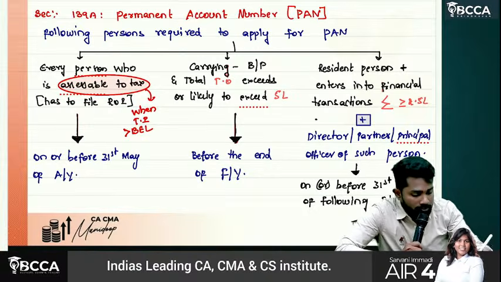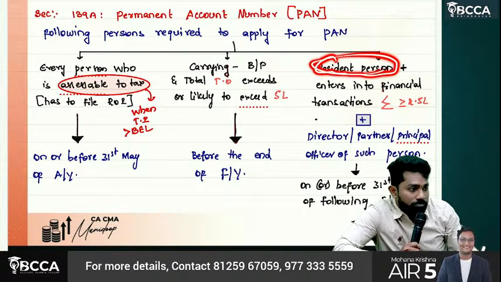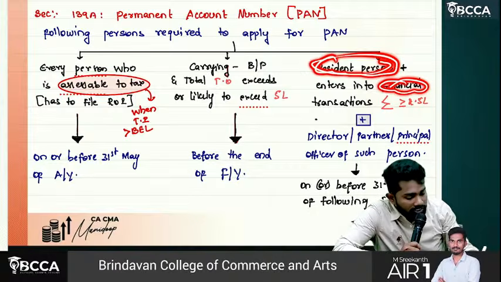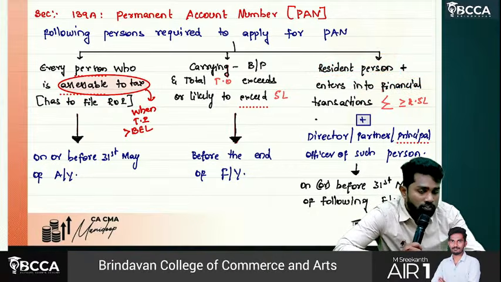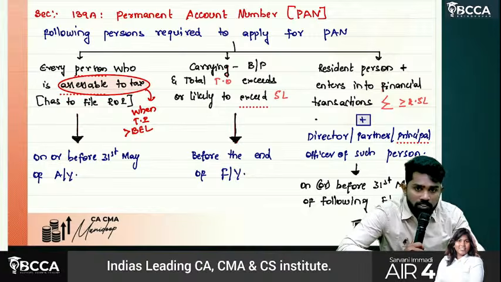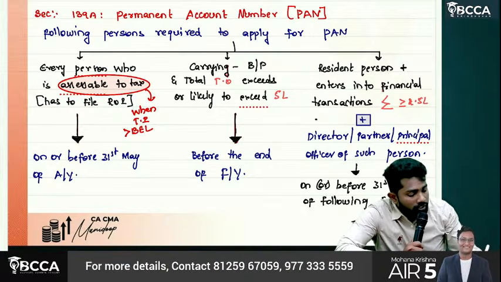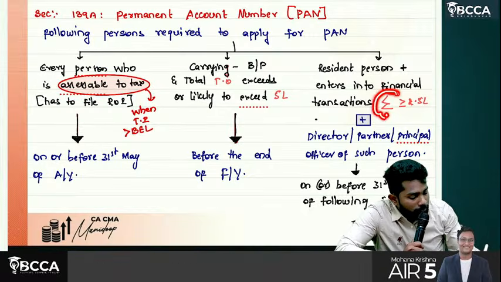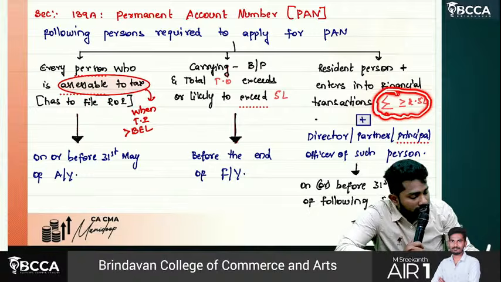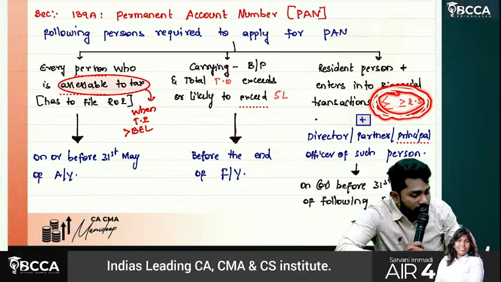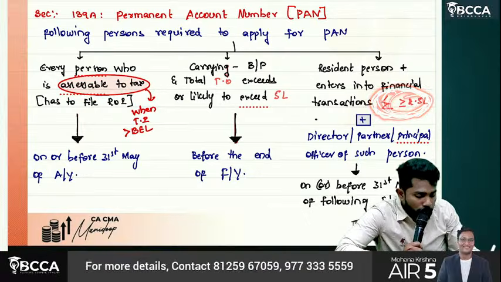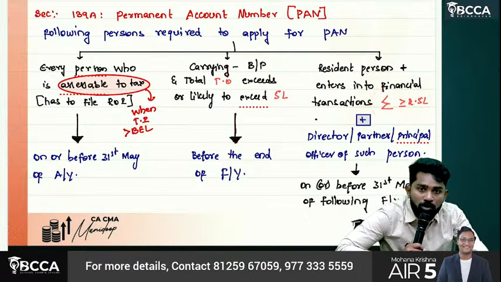Then third case, sir, you are a resident person and enters into a financial transaction. It could be related to purchase of goods, sale of goods, or purchase of any other property where aggregately the value of that financial transaction exceeds 2.5 lakhs or equal to 2.5 lakhs. Then such person has to apply for PAN.